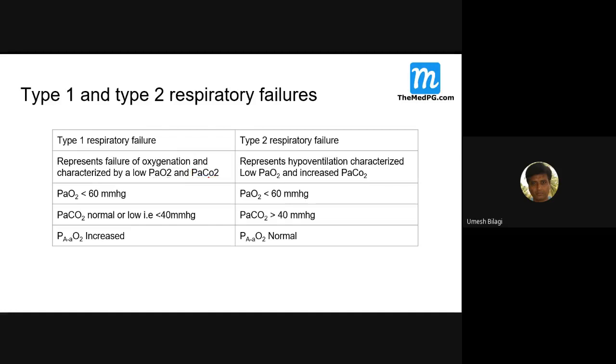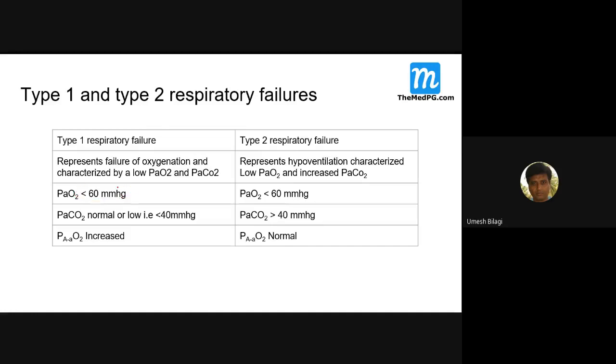In fact, in type 1, the patient may hyperventilate and reduce CO2 levels. That's why you can get both normal or decreased carbon dioxide.